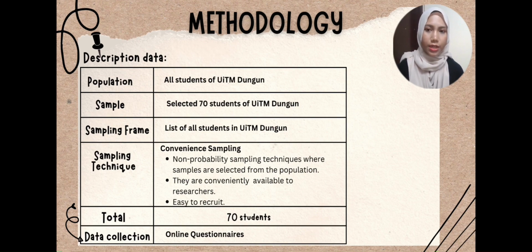Methodology, data discussion. The population is all students of UiTM Dungun, and for the sample, we selected 70 students of UiTM Dungun. The sampling frame is the list of all students in UiTM Dungun. The sampling technique that we chose is the convenience sampling technique, because it is a non-probability sampling technique where samples are selected from the population. They are conveniently available for research and easy to recruit. The total is 70 students and for data collection we chose an online questionnaire.